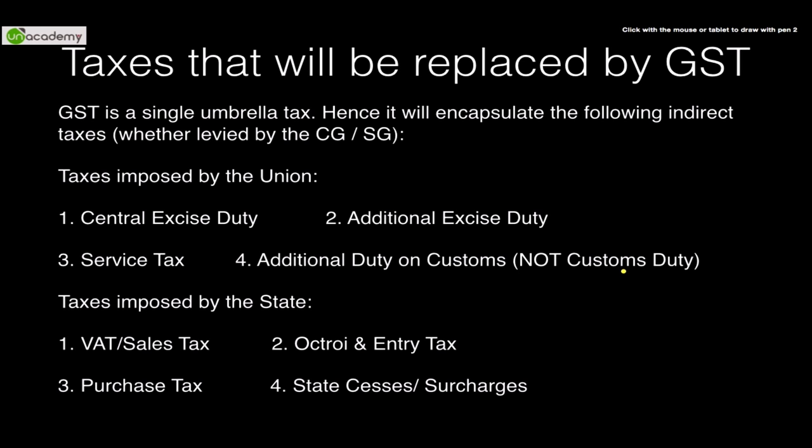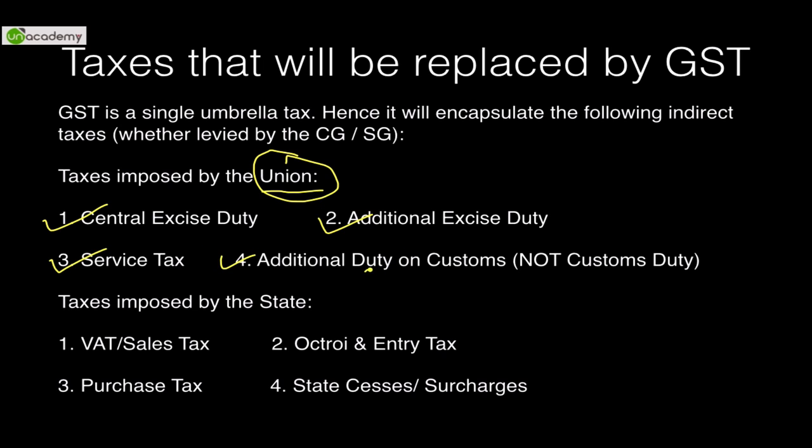The taxes that will be replaced, or as we are saying, the taxes that will be subsumed when GST is implemented. So implementation of GST would replace what kind of taxes? The taxes imposed by the Union government, that is the central government. First tax, as I told you, is central excise duty. Second is additional excise duty, which is in addition to central excise duty. Third is service tax.